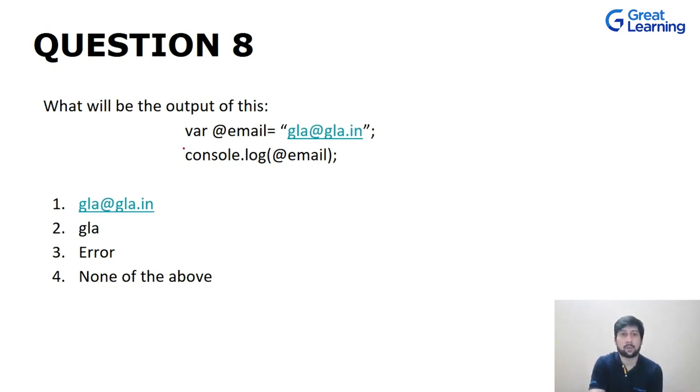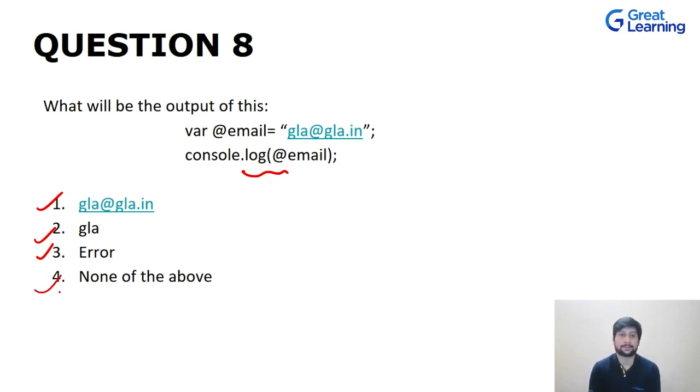Now let's see what will be the output in this case. We have var@email, and then we have gla@gla.in, the email address, and then we are trying to print it. What will be the output? Will this be the output, gla@gla, or gla, or should we get an error, or none of these?